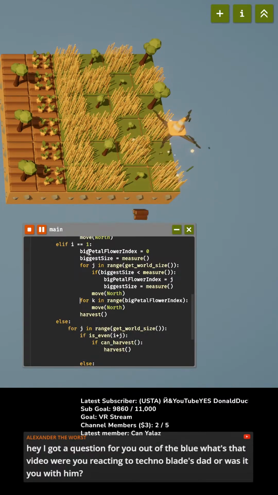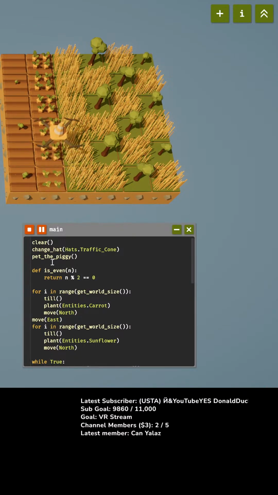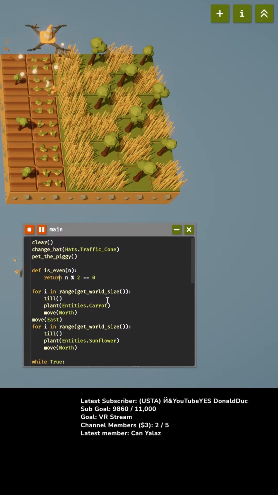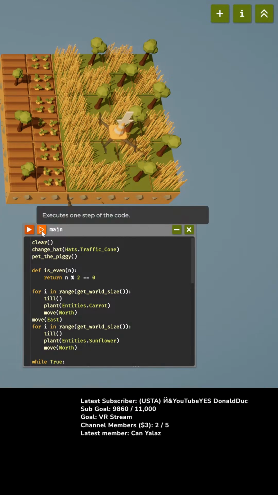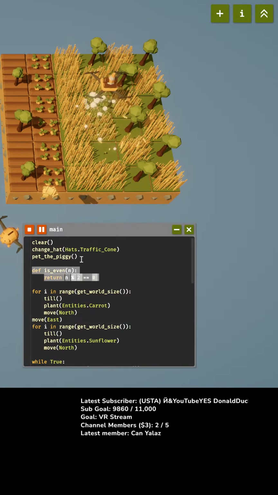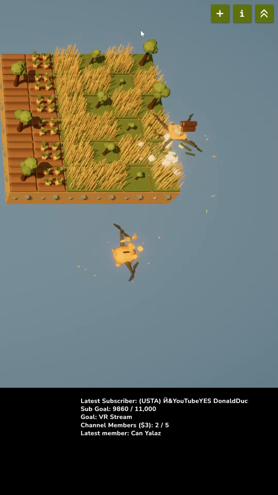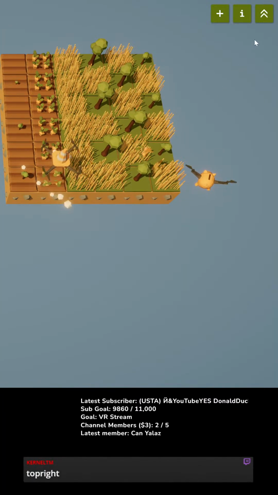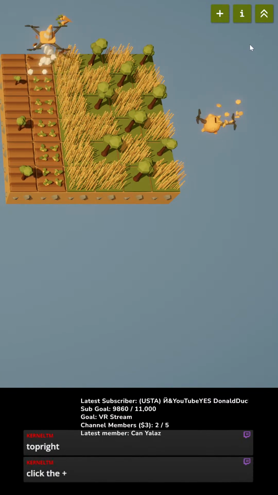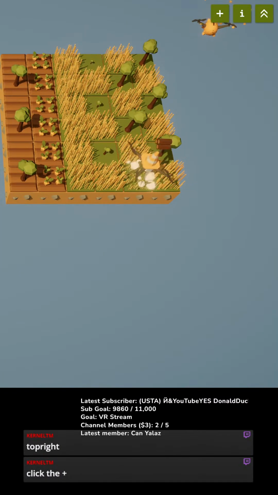I want to do... How do I make this? I kind of want to save this idea. How do I make a second code file? Okay, actually, you know what? I will keep this going while I research how to make a second code file, because I want to save all that information in case I want to do it again. Oh, top right, click the plus. Ah, okay, there we go.